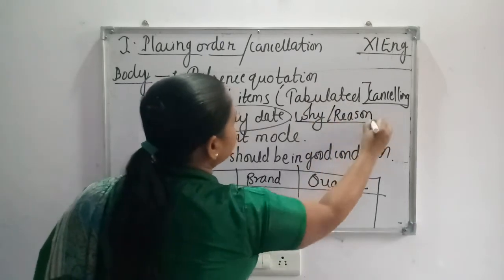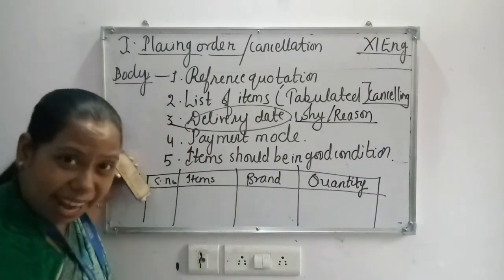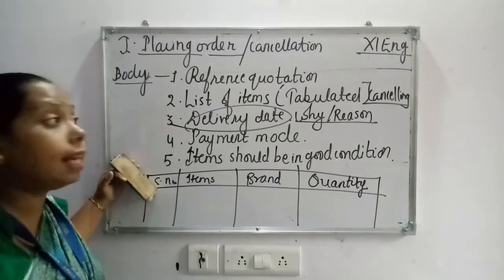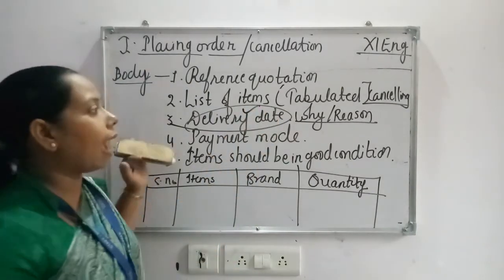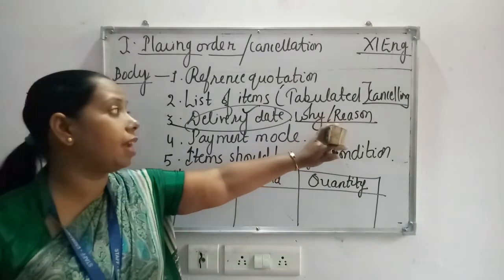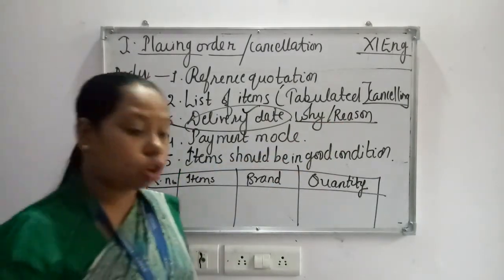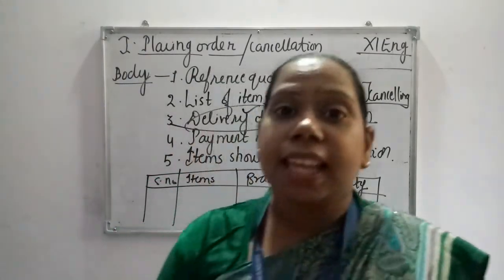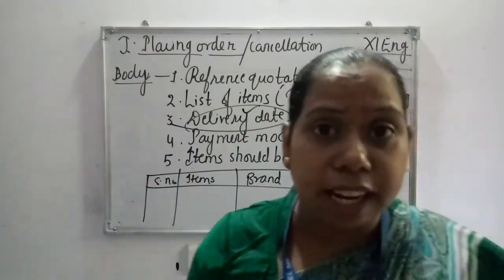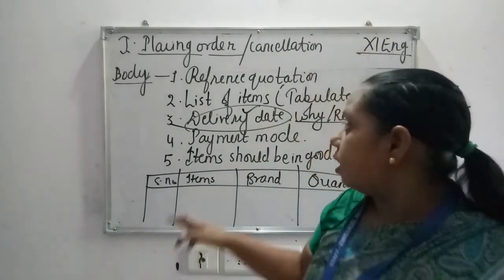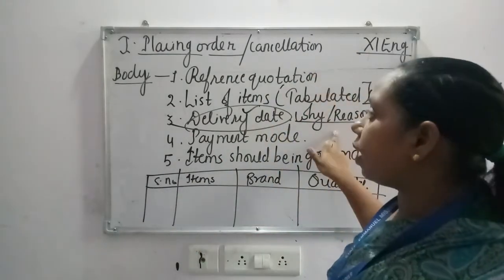The reason for cancelling, that it reached late or was not delivered on time, should be mentioned. You can write the reason that as it has been late in delivery, we cannot take it.